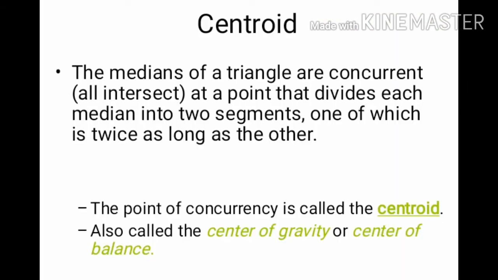The medians of a triangle are concurrent. All intersect at a point that divides each median into two segments, one of which is twice as long as the other. The point of concurrence is called the centroid, also called the center of gravity or center of balance.